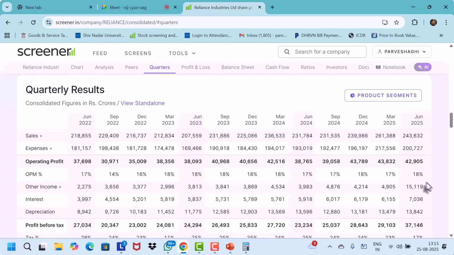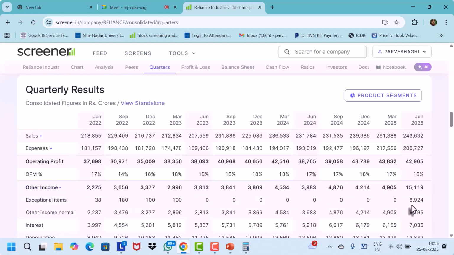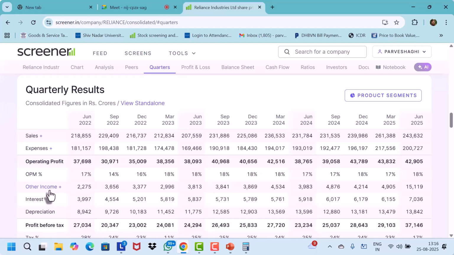How much? 8,924 crores. Exceptional income. Exceptional item. 8,900. Can you see that? Now, what is this exceptional income? Yes, sir. If you go through and check, Reliance has sold a lot of shares of Asian Paints. It had a lot of investment in Asian Paints, which is India's largest paint company, and earned a lot of money by selling those shares. So this is a one-time income which has boosted the company's profit this quarter.